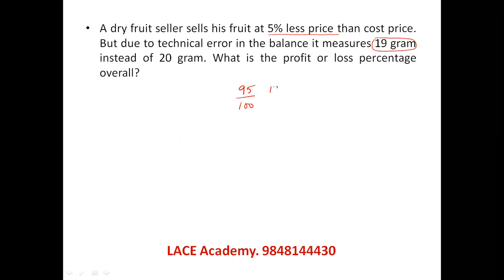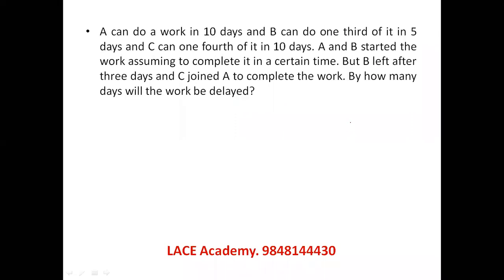So it also can be written as 19 by 20 returns by investment. Actually, 19 by 20 also can be written as 95 by 100. If you compound this, 95 into 95 is 9025. So it is 90.25%. Straightforwardly, you can see 9.75% loss is there, or 9 3 by 4% we can say. Both are losses only, so he will be getting a total loss of 9.75%. Let's see the next question.